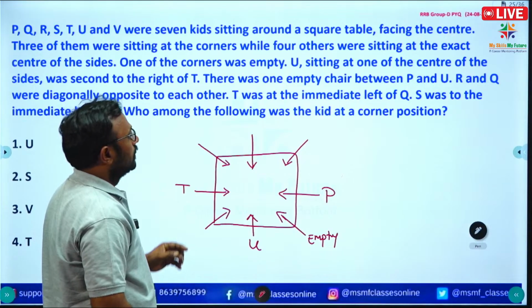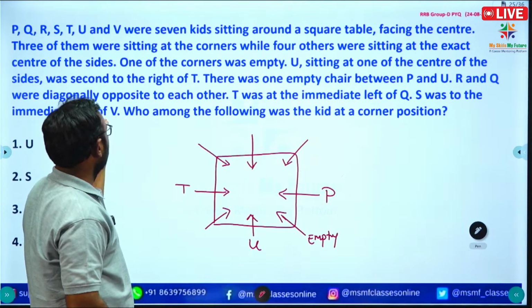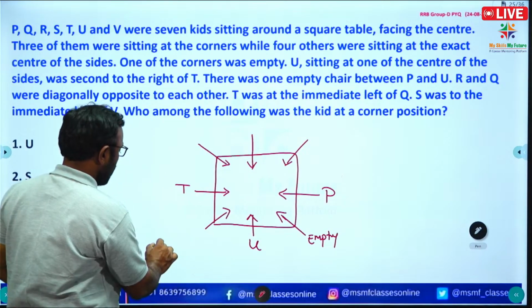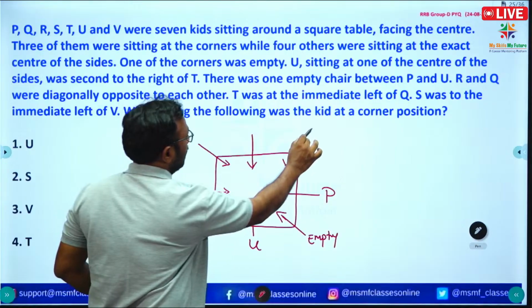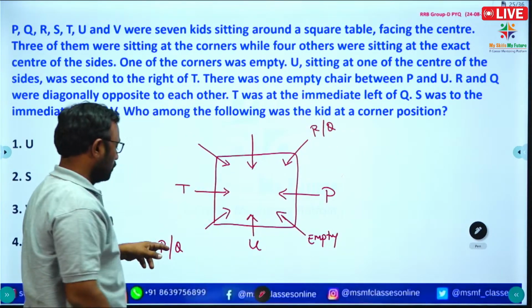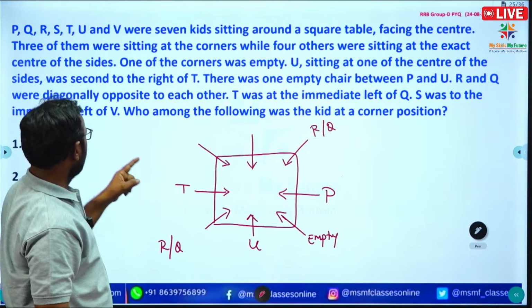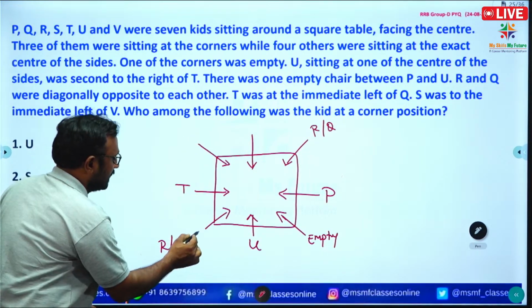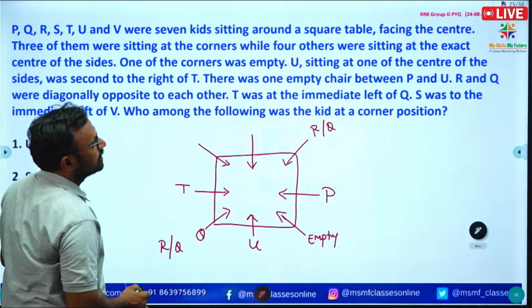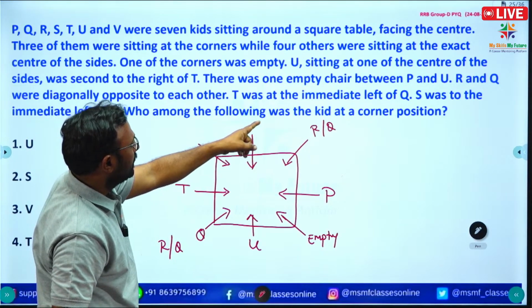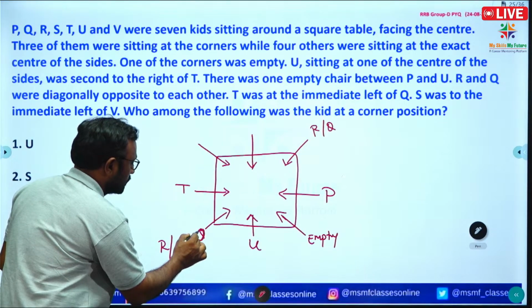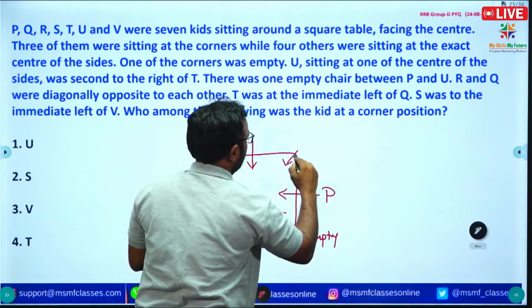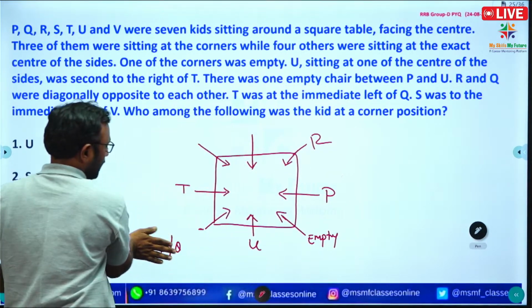Okay, right. So, R and Q are diagonally opposite to each other. This is the empty space, so only one possibility is there, R and Q sitting diagonally. So, there are two cases. And see here, T was at the immediate left of Q. Once again, T was the immediate left of Q. Yes, this is correct. So, we can write here R. Okay, right. Next.